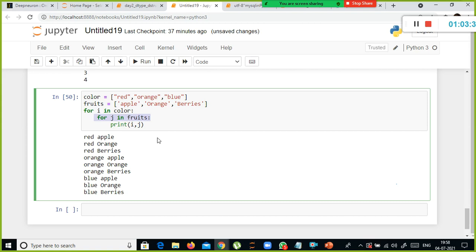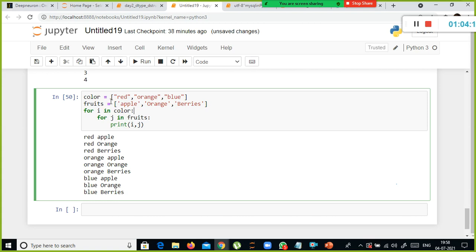First the first element will be fetched in this outer loop, red, and then the control will come inside this inner loop. The inner loop will iterate all the elements that are there in your list fruits, for this single value. So that's what is happening: red apple, red orange, red berries, and then the control goes back to here.